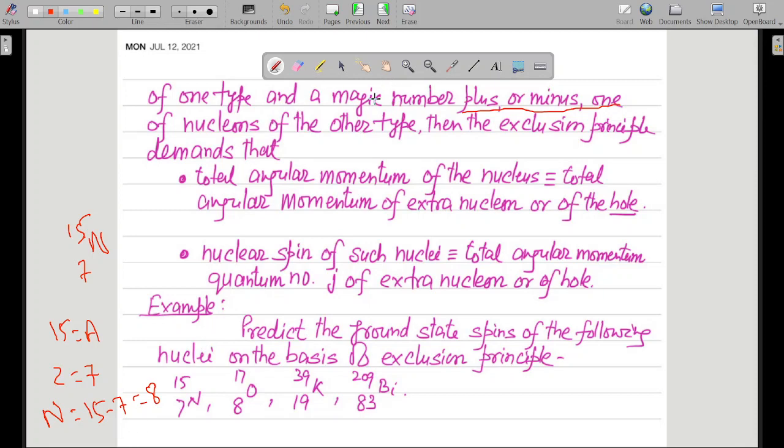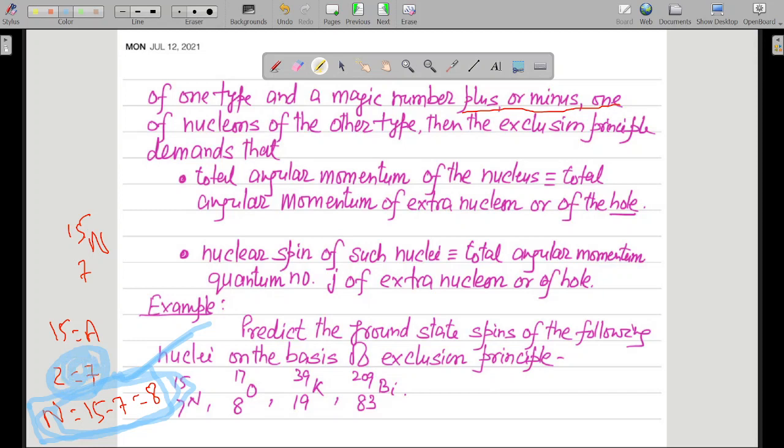Now you can clearly see this thing: magic number of nucleons of one type. You can clearly see that the number of neutrons is a magic number, because 8 is a magic number. As 8 is a magic number, the number of neutrons is a magic number over here. So magic number of neutrons, that is, magic number of nucleons of one type, and magic number plus or minus 1 of nucleons of the other type.